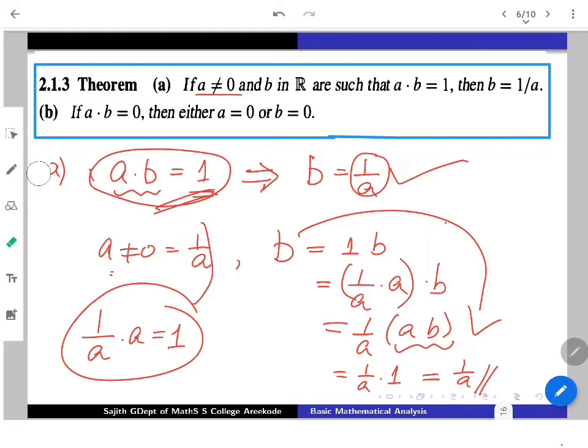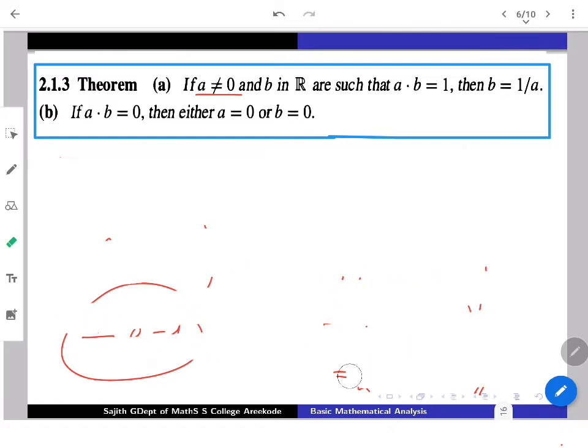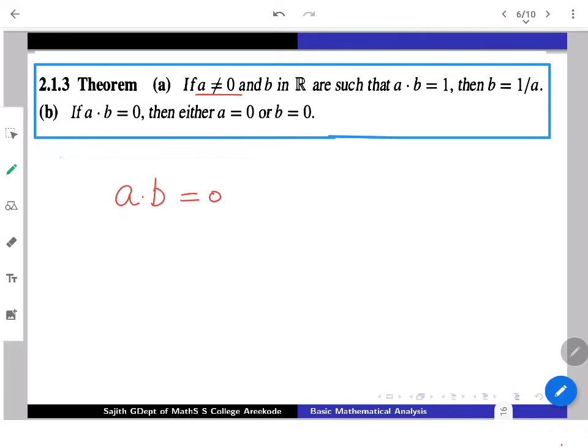Now for the second part, it says you take the product of two real numbers. If one of them is 0, definitely the product is going to be 0, as you have seen. But the other side is something like this: if the product AB is 0, then either A must be 0 or B must be 0. This is going to guarantee that A is 0 or B is 0.